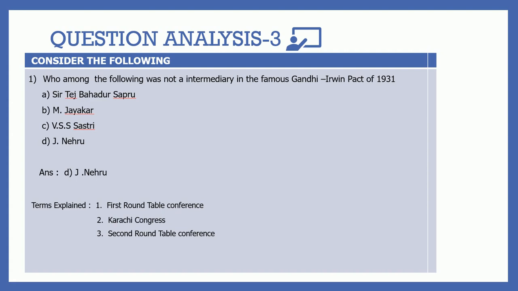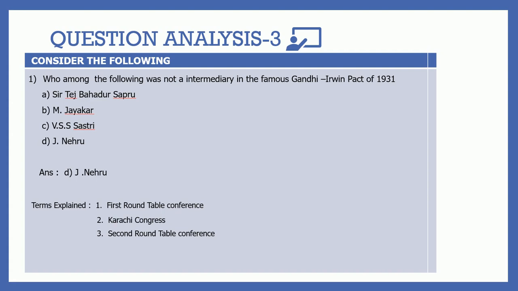First one is the Simon Commission. Appointed in 1927, it came to India in 1928. It was totally opposed, as you know, because no Indian member was there. And it gave the report in 1929. Based on the recommendation of the Simon Commission, the Labour Party of England convened the Round Table Conference in 1930.